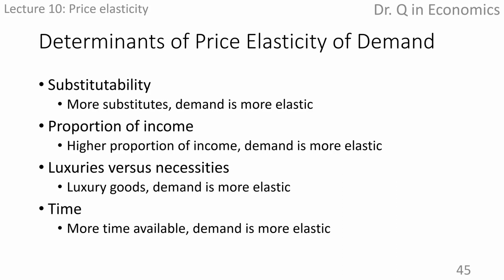The second determinant is the proportion of income or wealth the expenditures of a good or service accounts for. If the monetary value of a good or service is large, like the price of a house or a car, then even a 1% change in price is a big amount of money, and consumers tend to be responsive to the change.